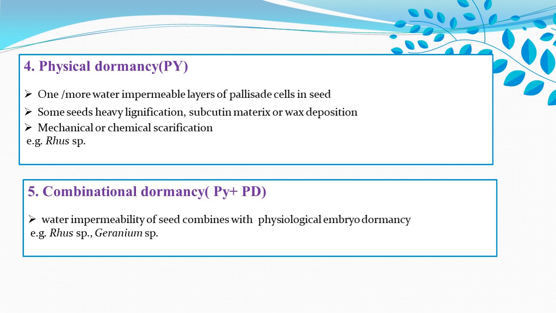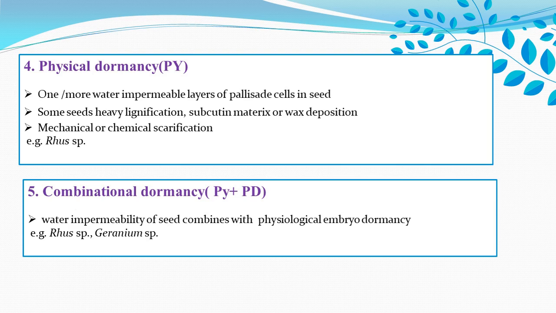Within the seed there is a physiological component, and the seed coat is also totally impermeable to water. Due to the combination of this physiological dormancy and the water impermeability, that is the physical dormancy, the seeds become very tough and do not germinate.